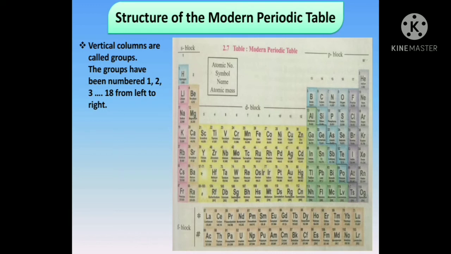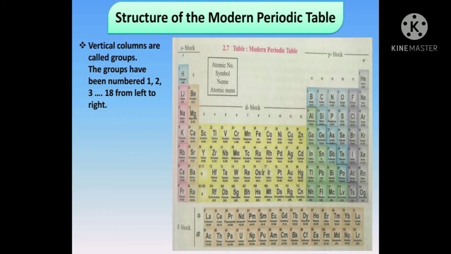If you see, hydrogen is group 1, beryllium Be 4 is group 2, scandium group 3, titanium group 4, vanadium group 5, chromium group 6, manganese group 7, iron group 8, cobalt group 9, nickel group 10, copper group 11, zinc group 12, boron group 13, carbon group 14, nitrogen group 15, oxygen group 16, fluorine group 17 and helium group 18.